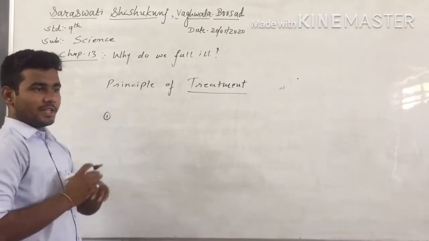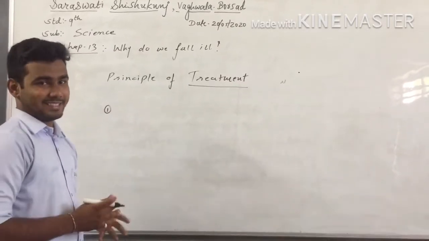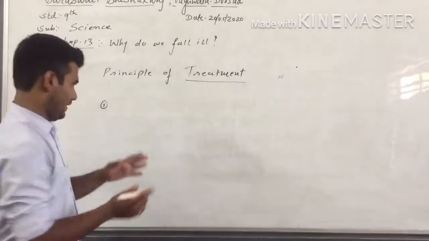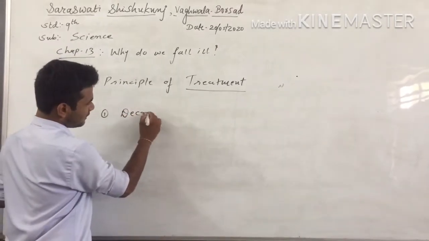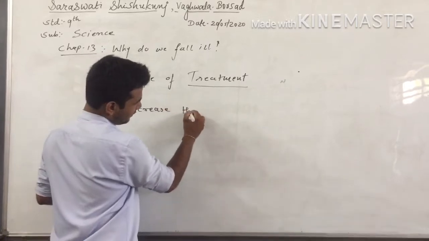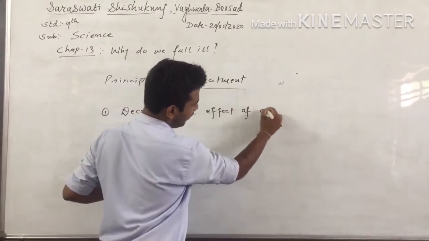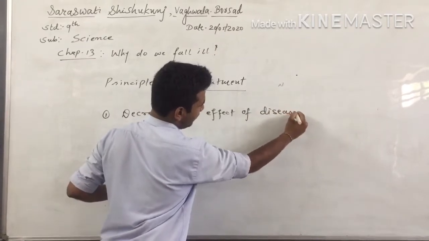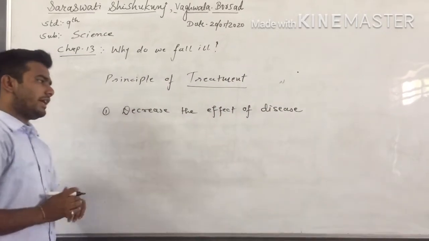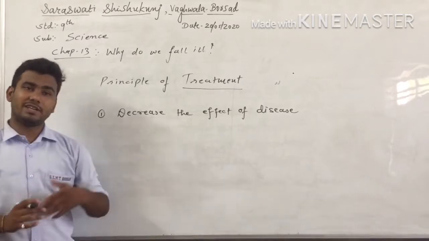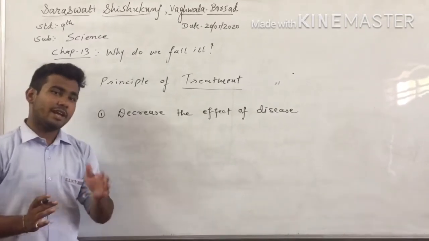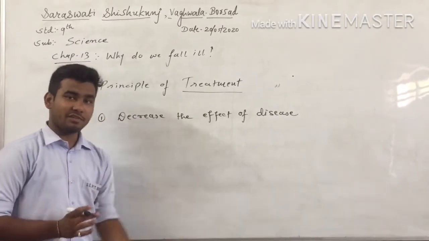The first thing is, the effects caused by the disease, we have to decrease that effect. So first is to decrease the effect of the disease. Suppose one is suffering from malaria and has fever.